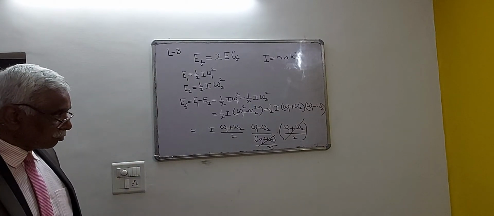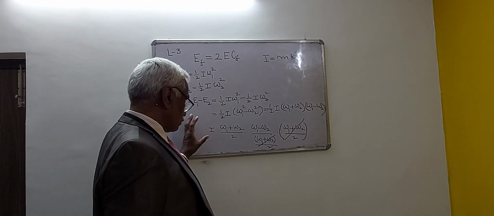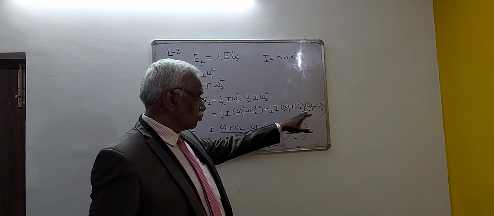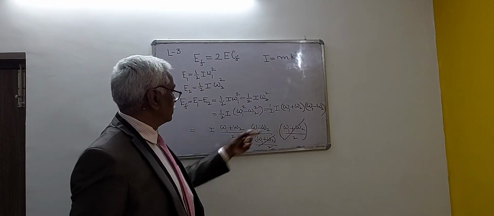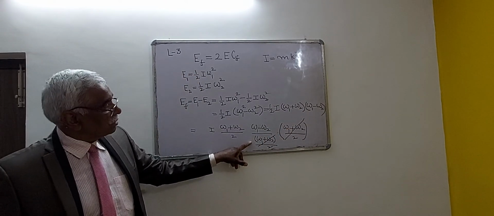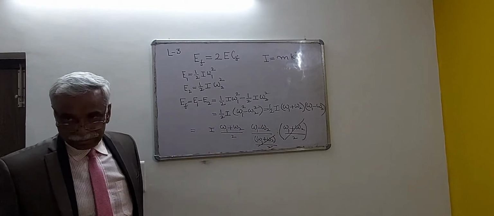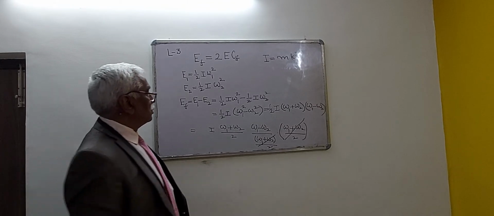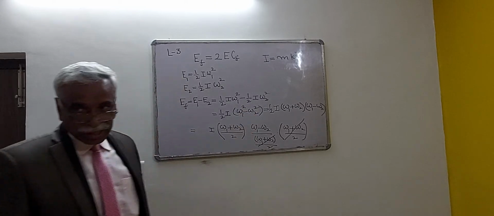It is just a way of putting things in mathematical form. So omega 1 minus omega 2 is divided by omega 1 plus omega 2 by 2, and it is also multiplied by the same term. Now, omega 1 plus omega 2 by 2 can be written as average omega, that is omega.